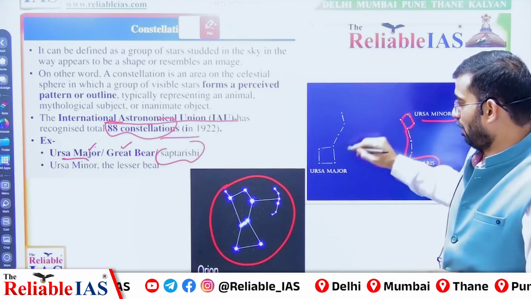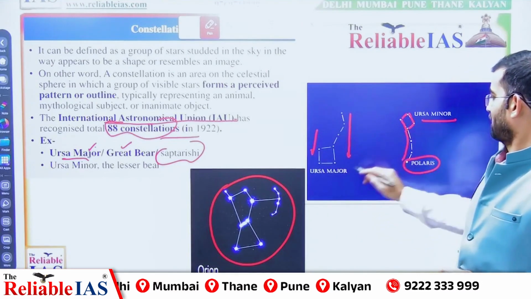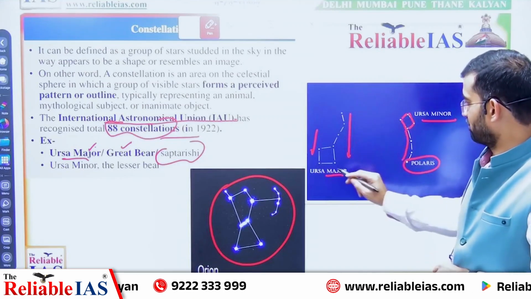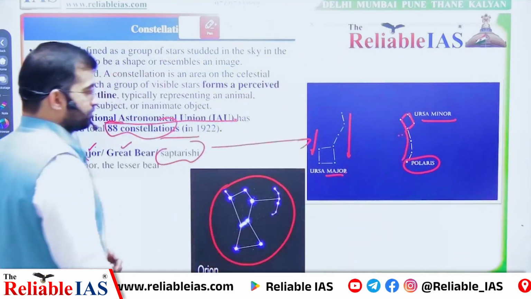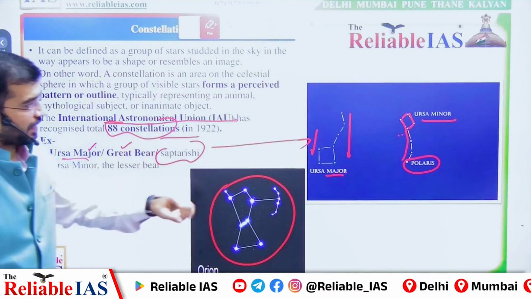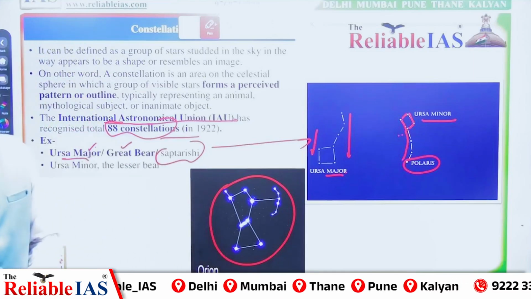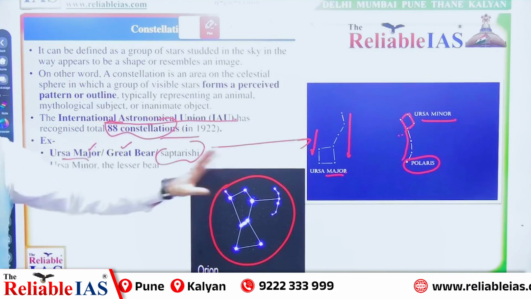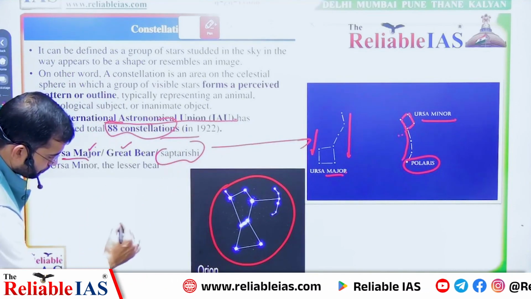Opposite to Ursa Minor is Ursa Major; this was minor and this was major. Both Ursa Minor and Major are used to determine Polaris. How can Polaris be identified with the support of Ursa Major? Look here, that is the interesting point.